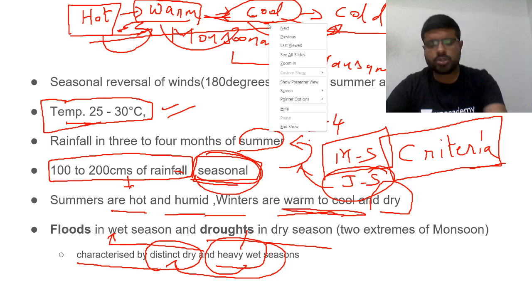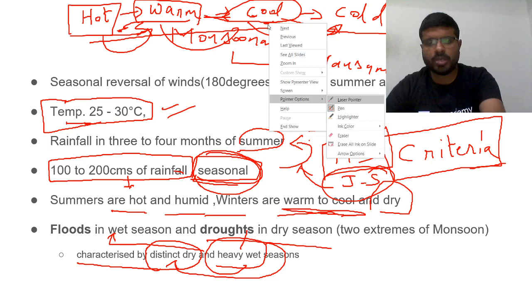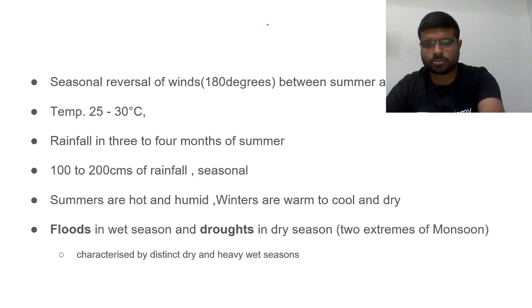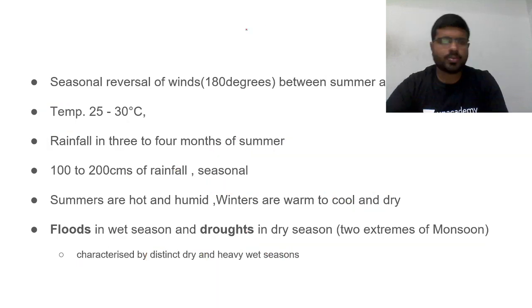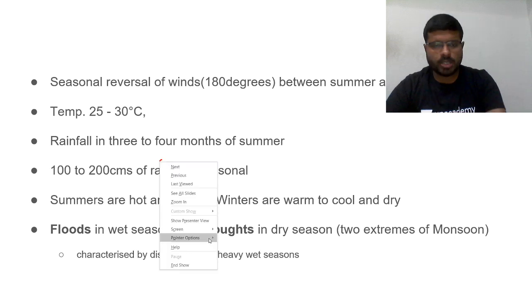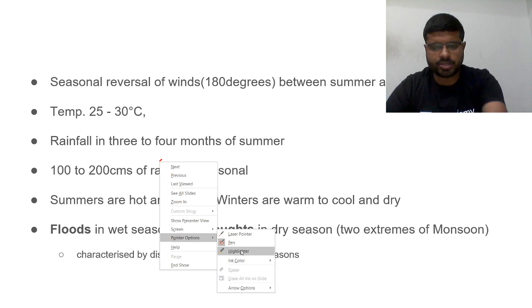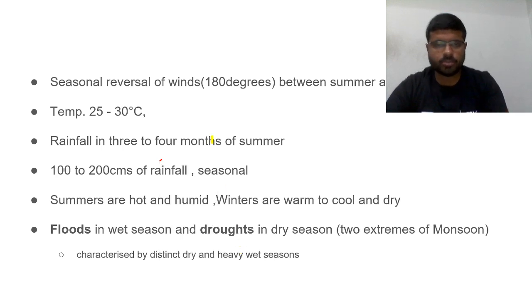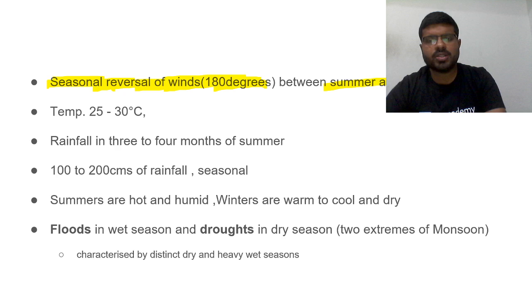Then what is the most unique characteristic which you need to remember here? Seasonal reversal of winds. 180 degrees between summer and winter. This is the most characteristic feature.